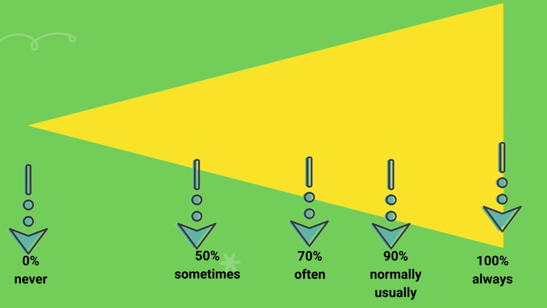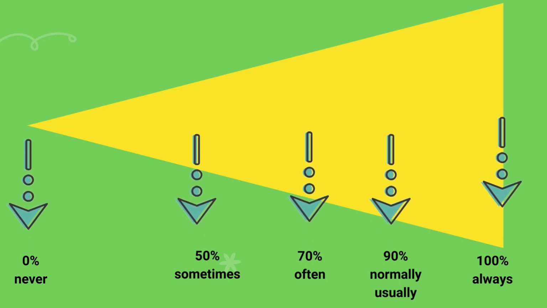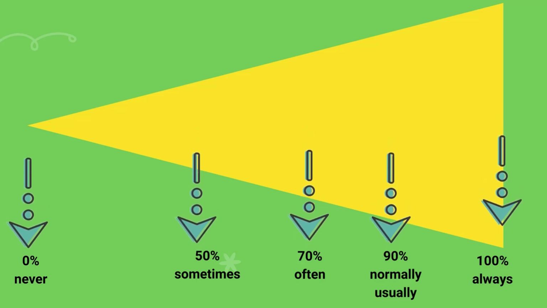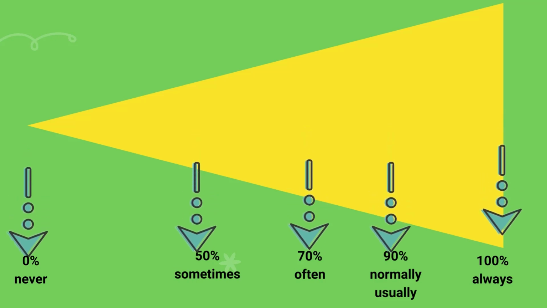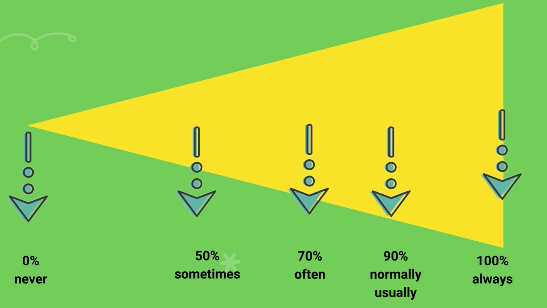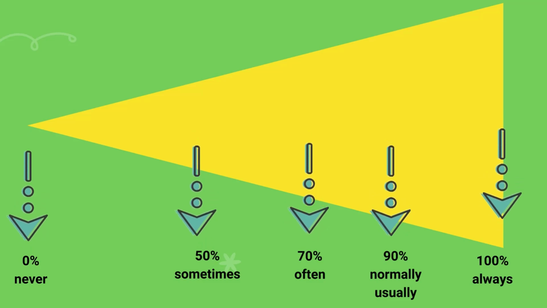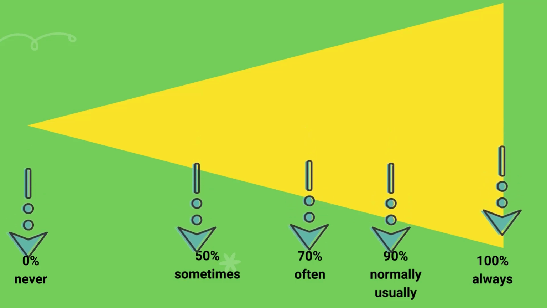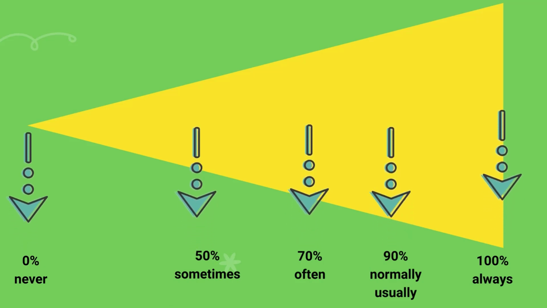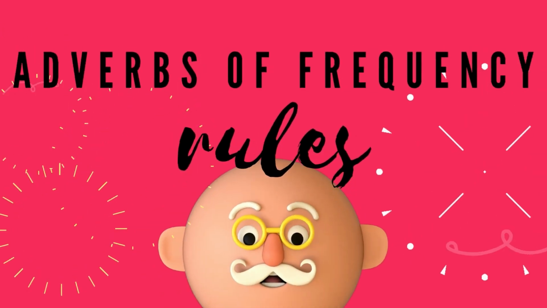When an action happens 50% of the time, we use sometimes. If the action happens 70% of the time, we use often. If the action happens 90% of the time, we use normally or usually. And if the action happens 100% of the time, we use always.